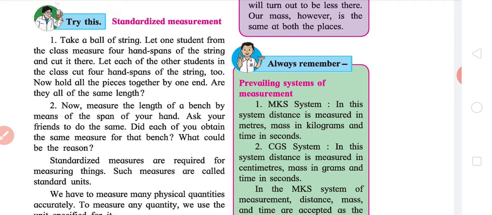Take 4 hand spans and then cut the thread. Compare it with the thread cut by your friend. The lengths won't be the same. Similarly, the second experiment is you try to measure a length with your hands. Naturally, it might be possible that your hand may take 5 and your friend's hand may take 4. This is not standard. We require something standard.